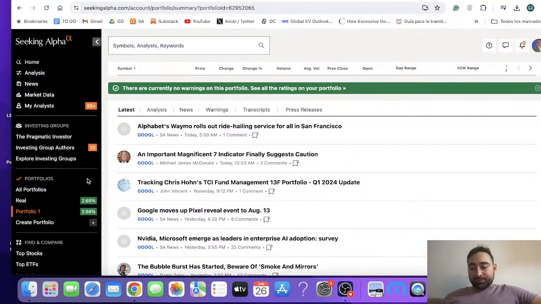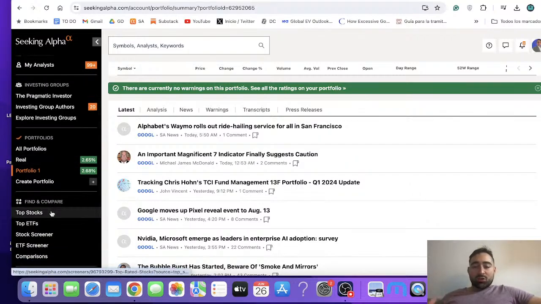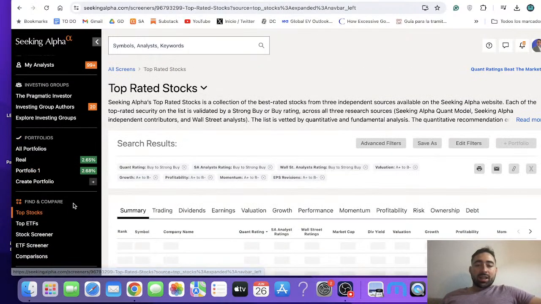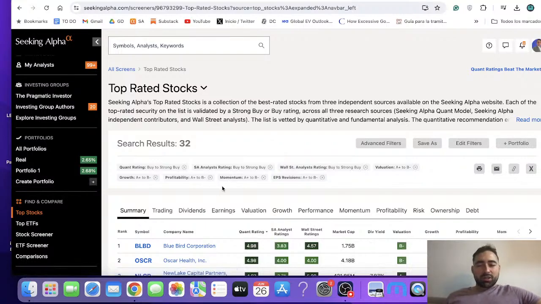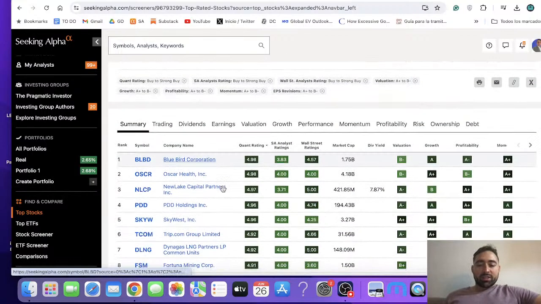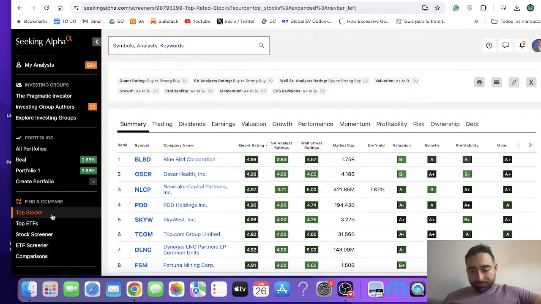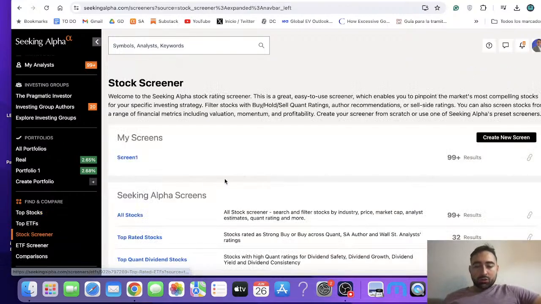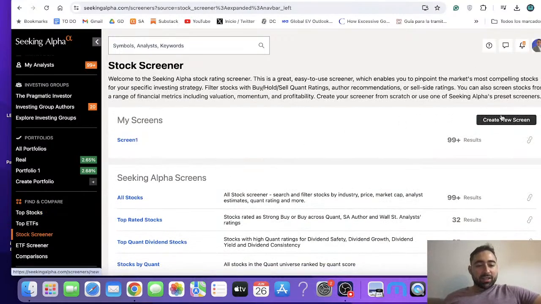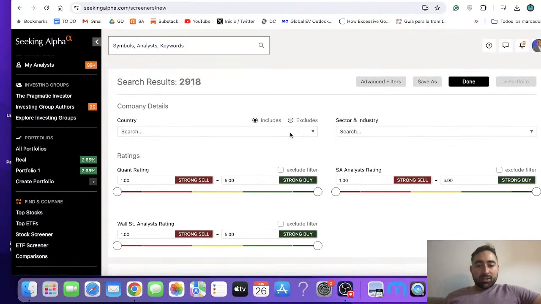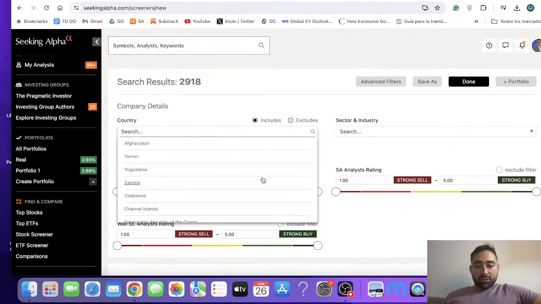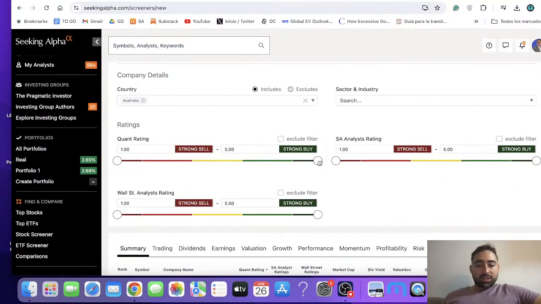Now, another great tool that Seeking Alpha has is, of course, the stock screener, right? The stock screener is here, right? So you can create a screen from scratch, right? You can select the different countries you want to include in that. You can, for example, decide the quant rating, right?